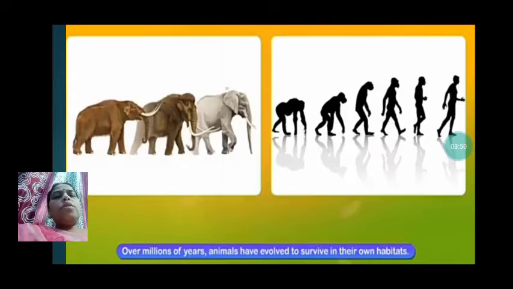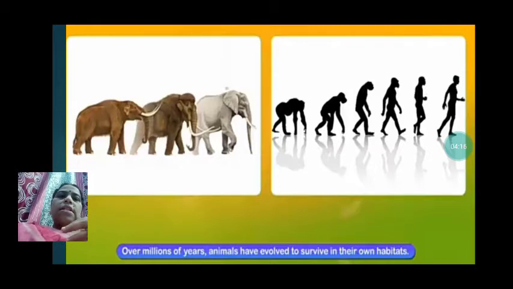Over millions of years, animals have evolved to survive in their own habitats. We have seen that animals have changed themselves so that they can cope with the environment, so that they can survive and live nicely in the environment. In the picture we can see the elephants, they have undergone changes.